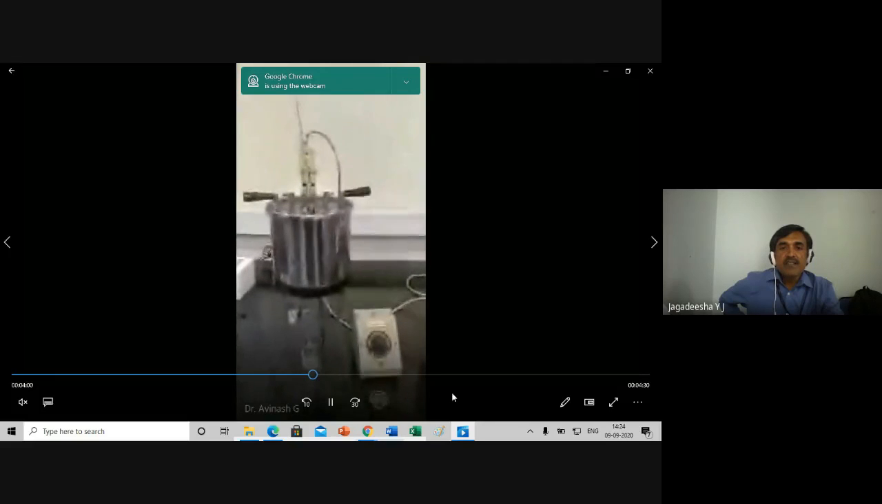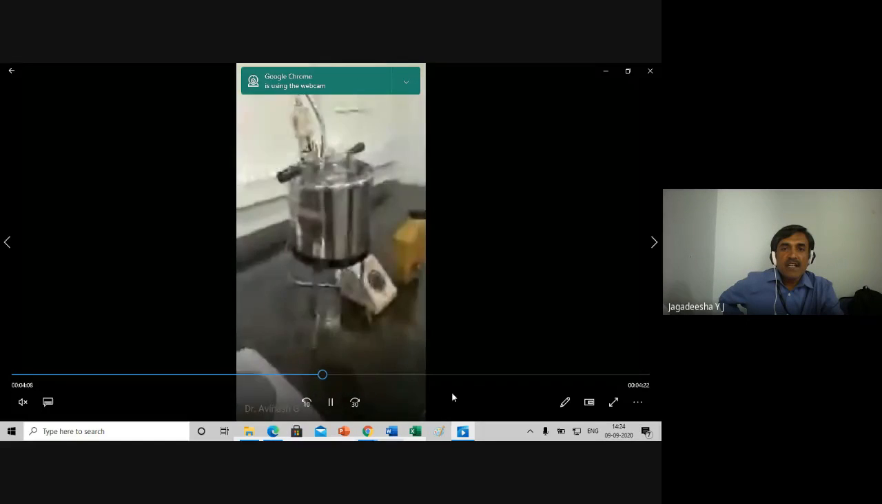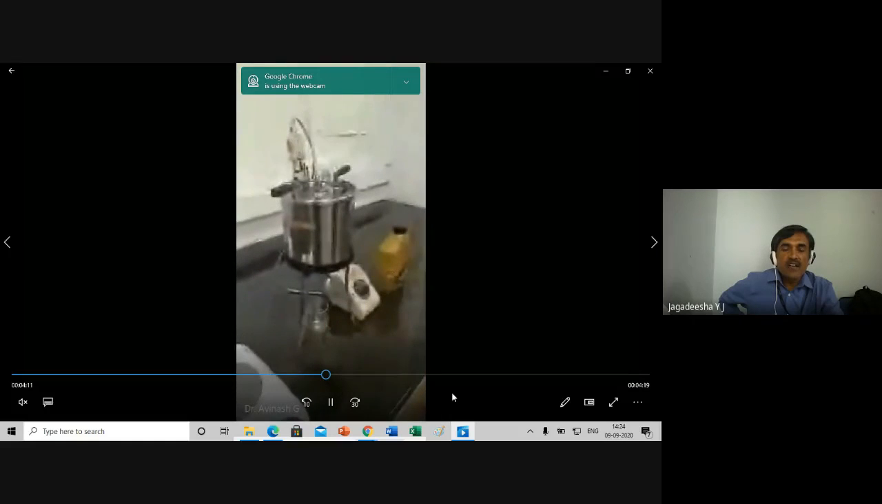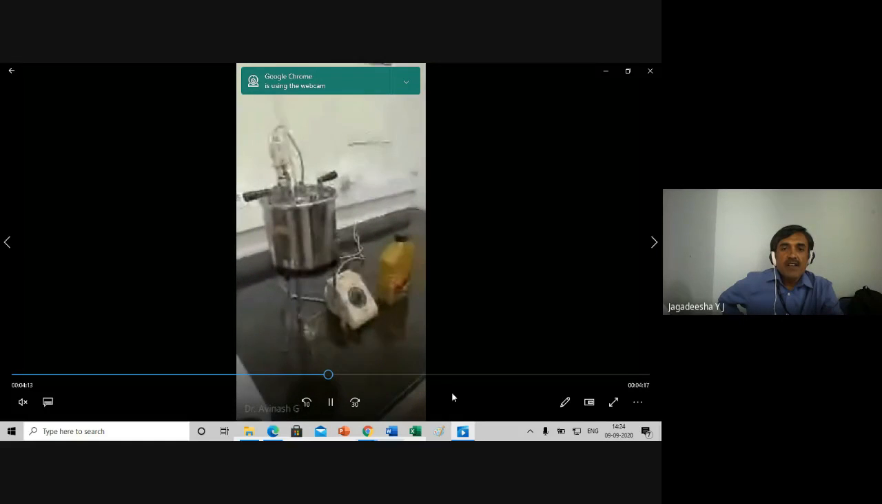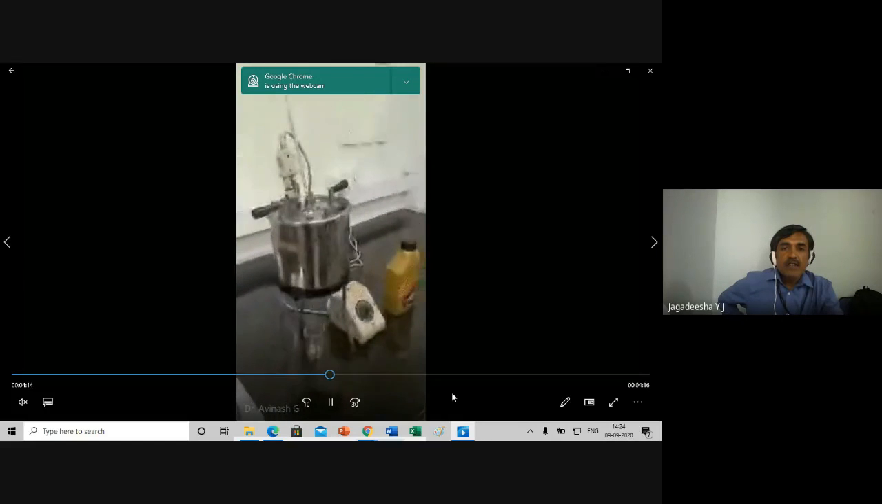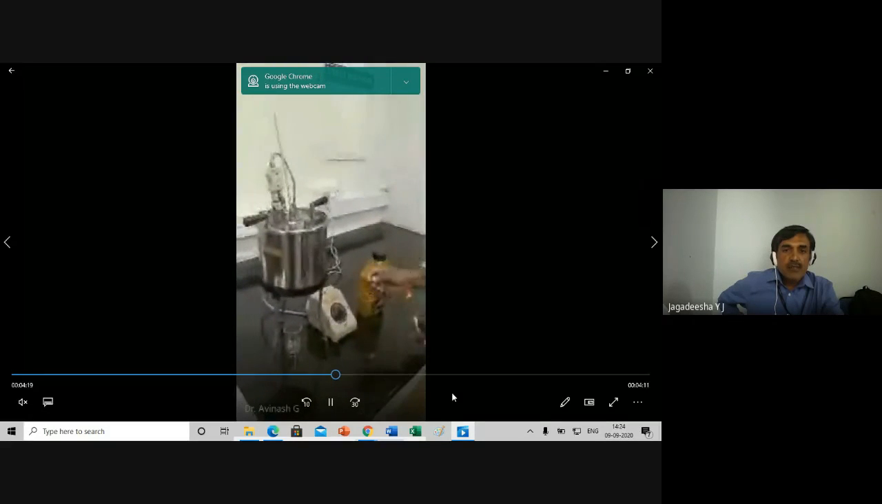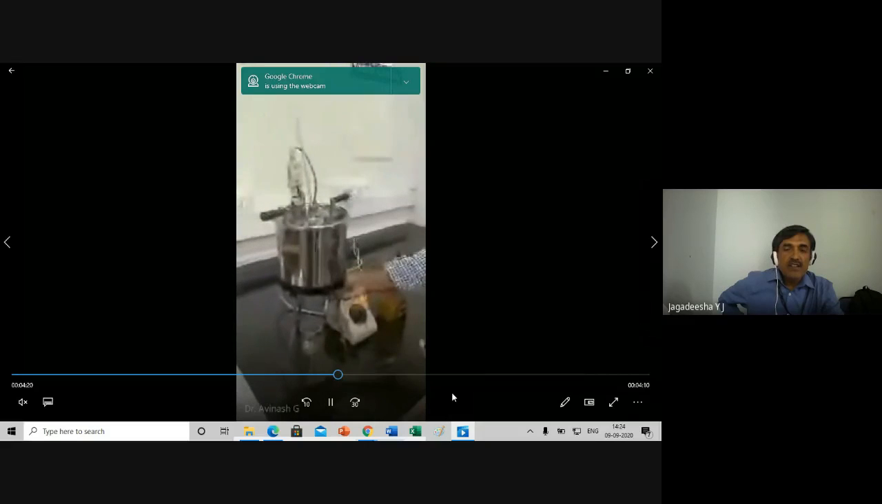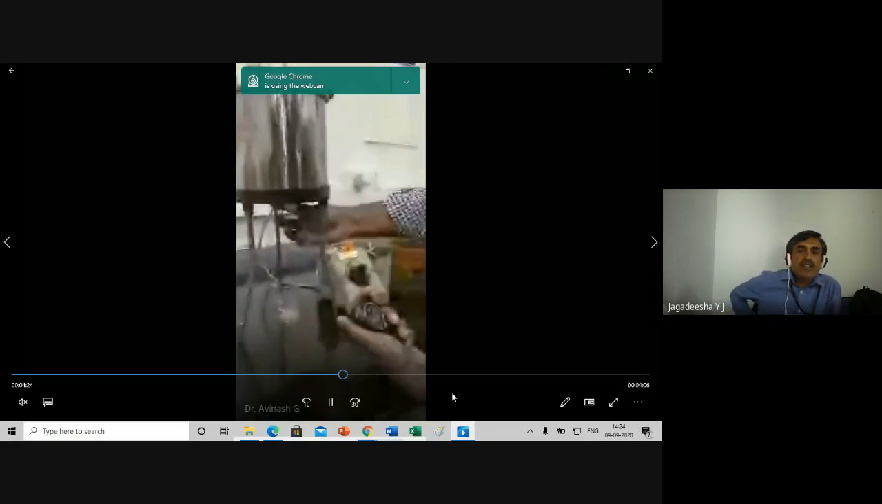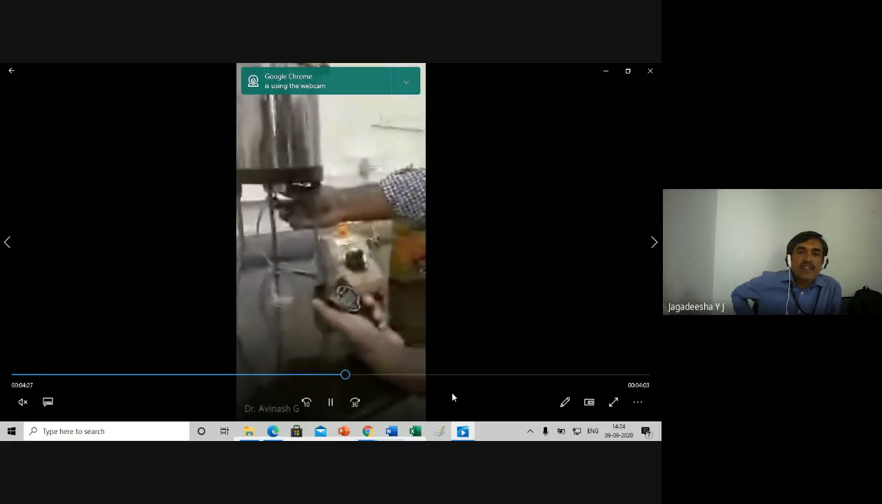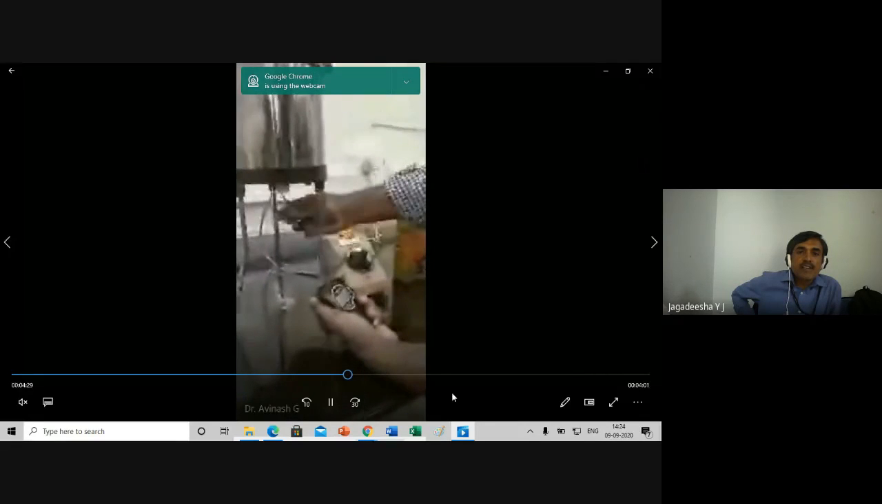The thermostat has been shown. We said now the electrical power supply is switched on. From that electrical power supply comes the thermostat, and from the thermostat a required power supply is supplied to the apparatus. It should not be a high power supply. Around say 40 watts or 50 watts of power supply like that should be given.